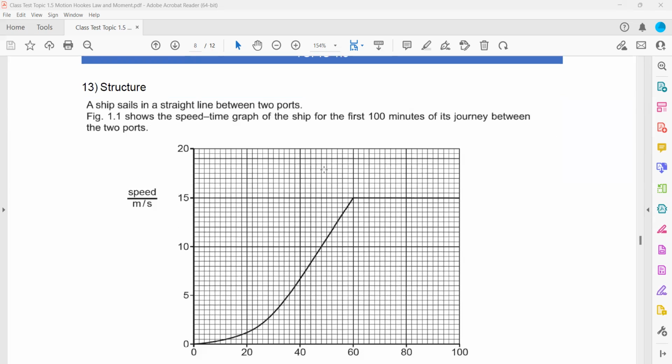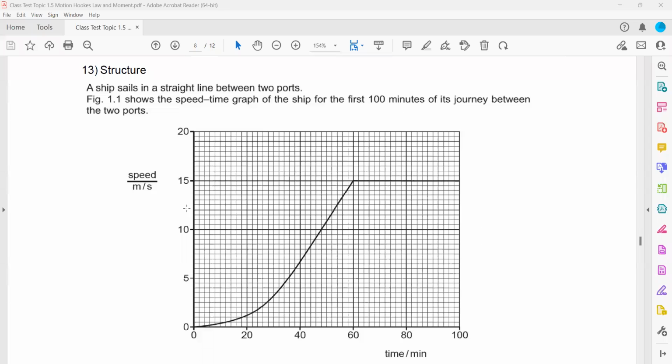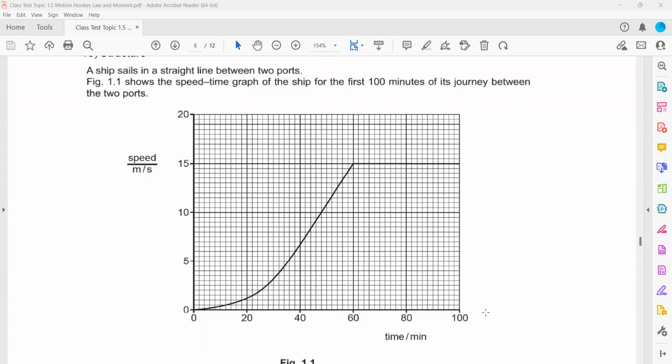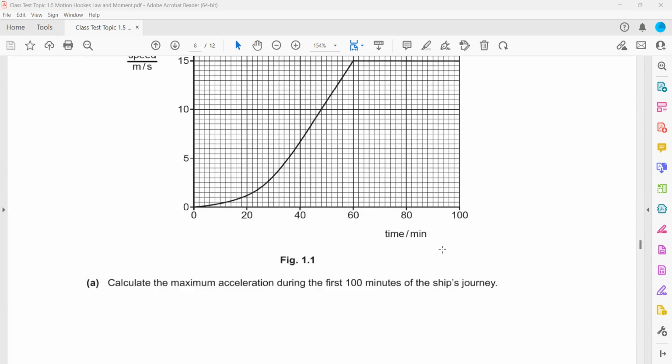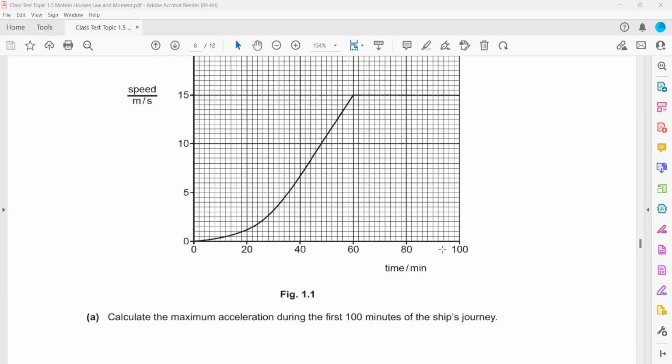Question 13. A ship sails in a straight line between two ports. Figure 1.1 shows a speed-time graph of a ship for 100 minutes. Here time is in minutes and speed is in meters per second, so whenever you use the values, you should convert time into seconds. Calculate the maximum acceleration during the first 100 minutes.